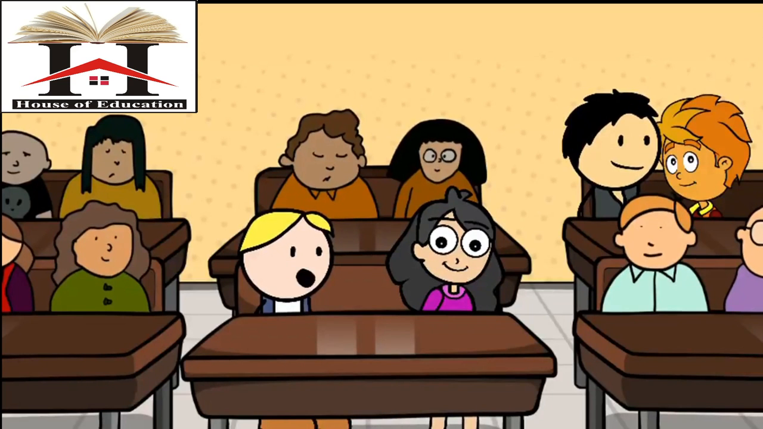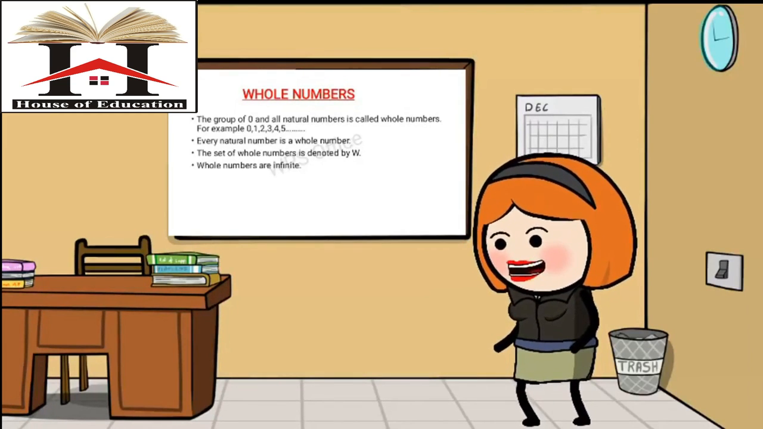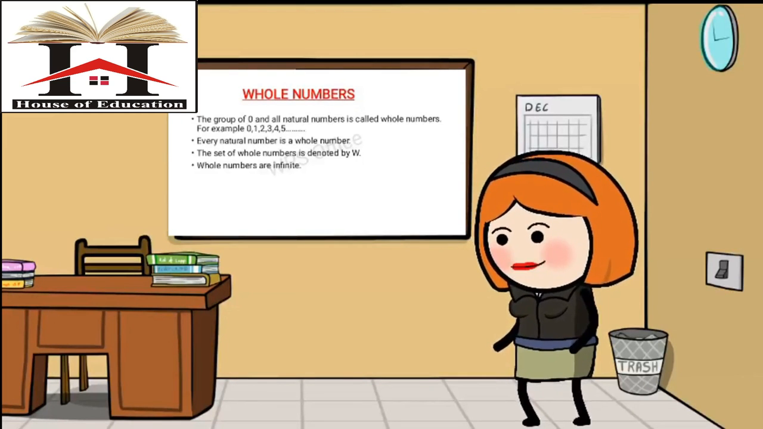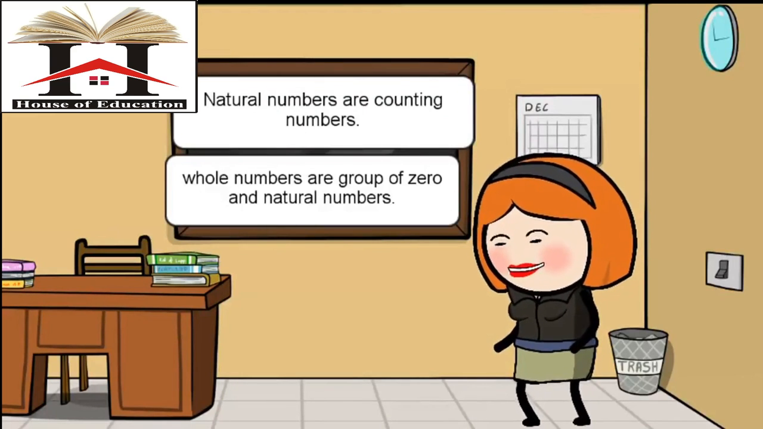No, ma'am. All whole numbers are not natural numbers, because natural numbers do not include 0 whereas whole numbers include 0. That is why we cannot say that all whole numbers are natural numbers. Excellent, Bunty. We cannot say that all whole numbers are natural numbers because whole numbers include 0 whereas natural numbers do not include 0. Once again, let's revise.